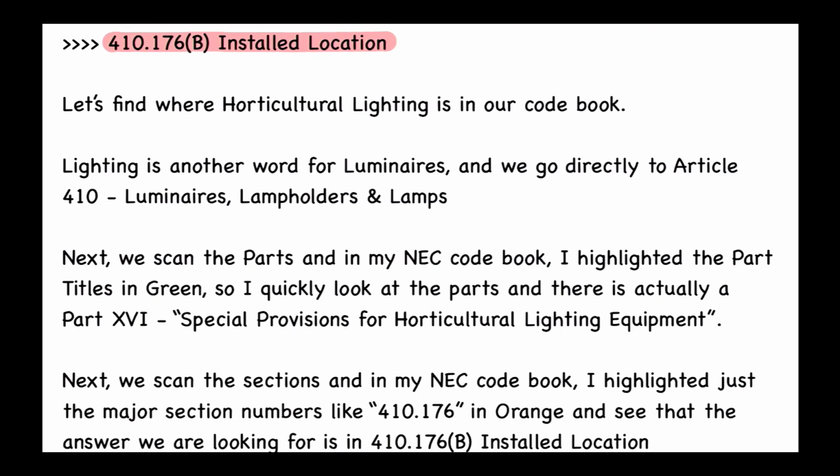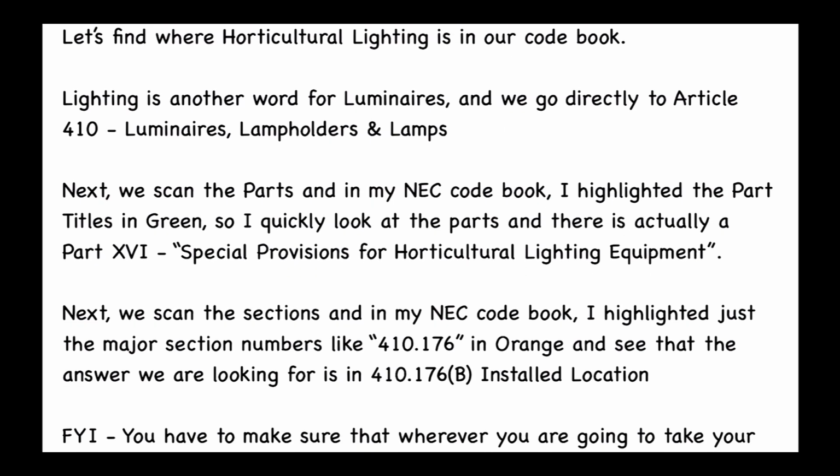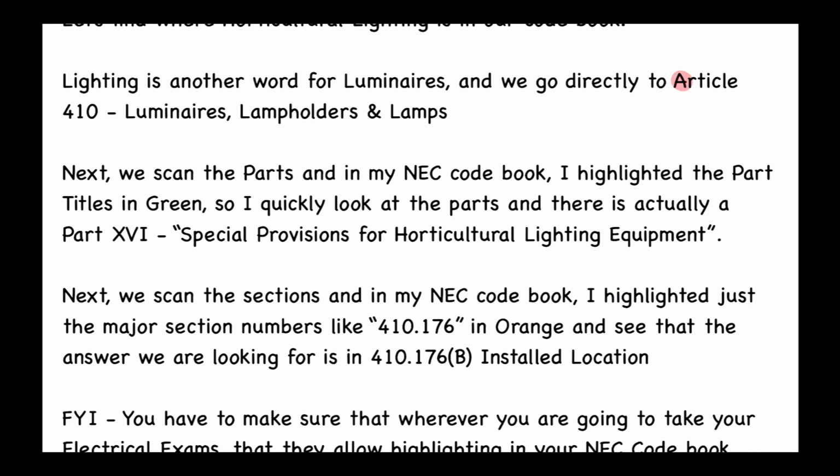All right, so let's find where horticultural lighting is in our code book. Lighting is another word for luminaires, and we go directly to Article 410, and again, that's called luminaires, lamp holders, and lamps. Next, we scan the parts, and in my NEC codebook, I highlighted the part titles in green. So I quickly look at the parts, and there is actually a Part 16, and it's called Special Provisions for Horticultural Lighting Equipment.